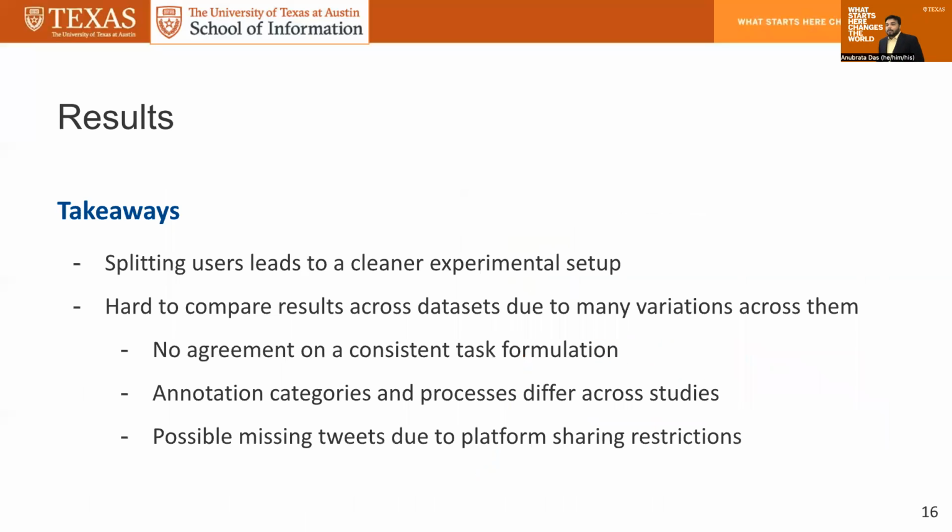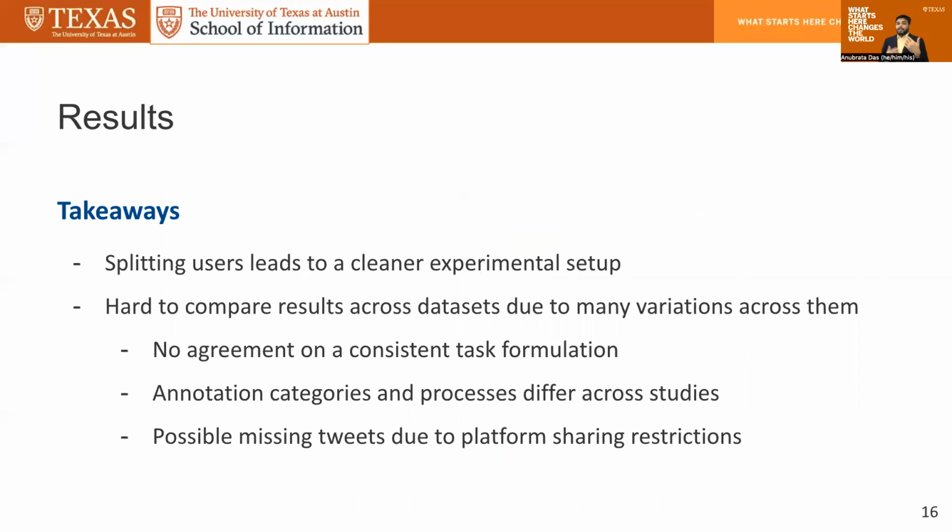The key takeaways, once again, from the results is that splitting users leads to a cleaner experimental setup. This is consistent with the prior work from Arango. And we also conclude that it's really hard to compare results across datasets due to many variations across them. Number one, there is no agreement on a consistent task formulation.